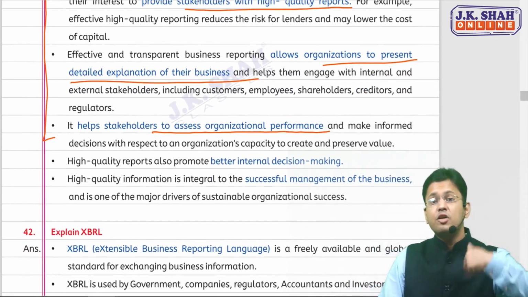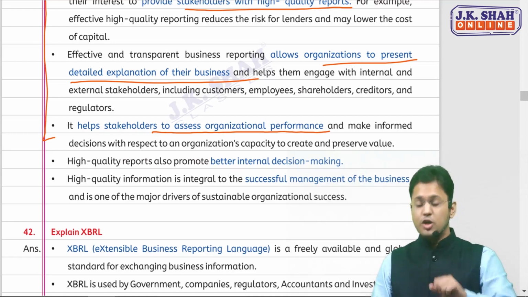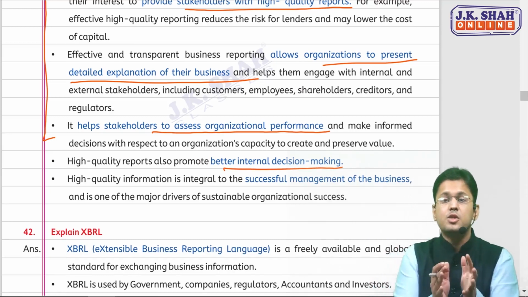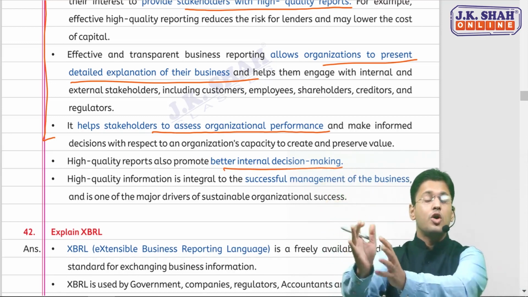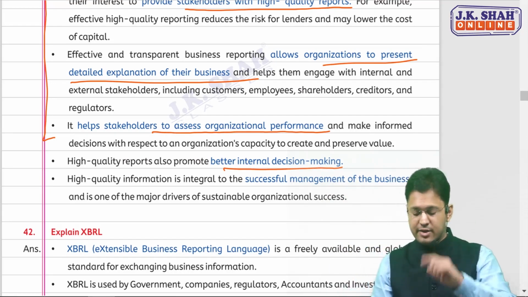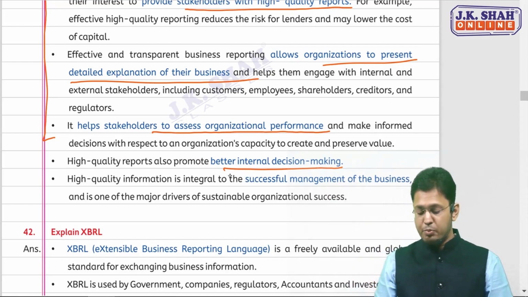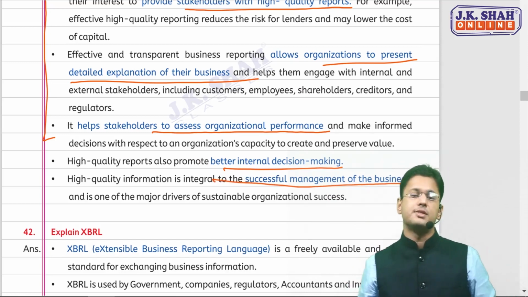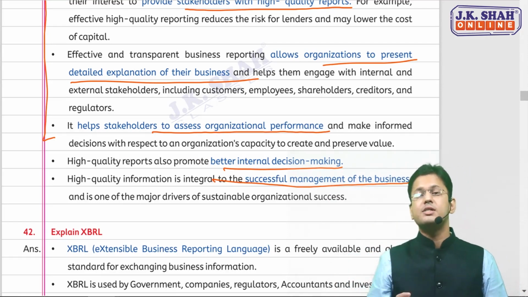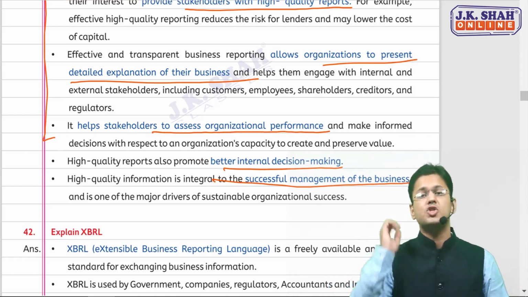Two points are from the angle of the organization or its management. It will help the managers make internal decisions properly, because as I said, business reporting can be public reporting or internal reporting, and internal reporting will help in internal decision making. The second important advantage is that it will help in properly managing the business, because high quality information will help the decision makers make proper decisions, so that the organization can be managed successfully.